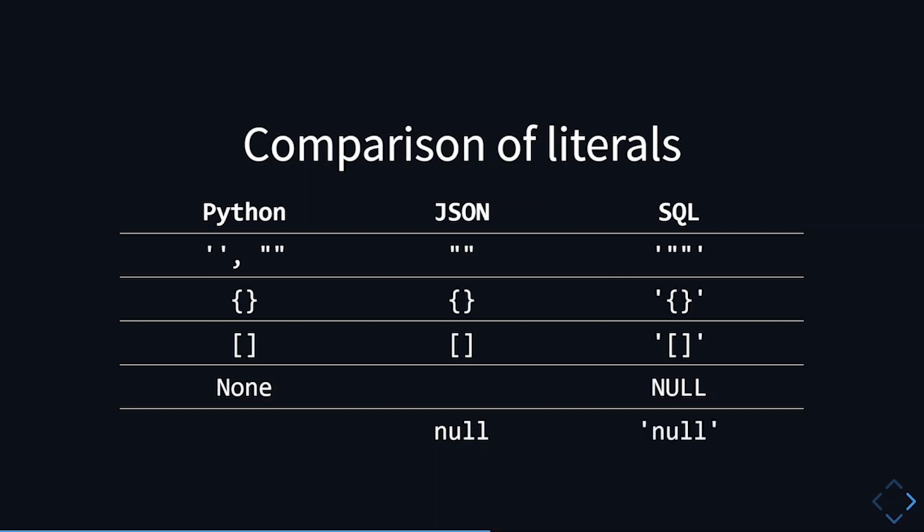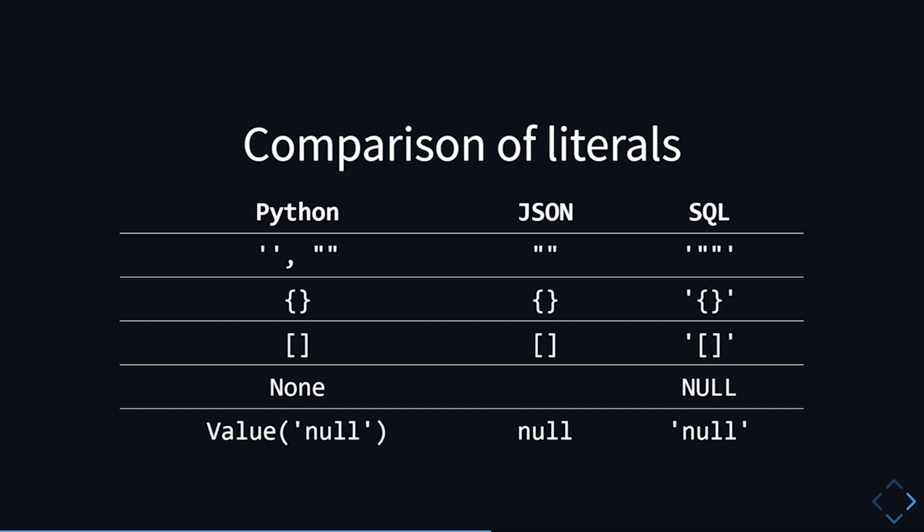Well, what we can do is we wrap the null string as a Value object. The Value object means that it's a literal database value. So that means it does not need to be prepared for the database. Therefore, json.dumps is not called. And that means we can store JSON null in our database.